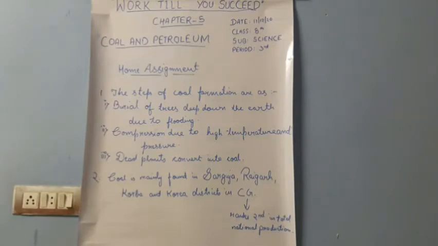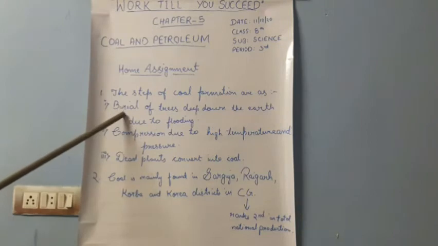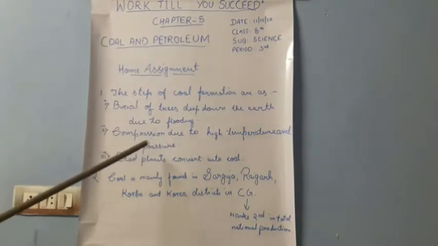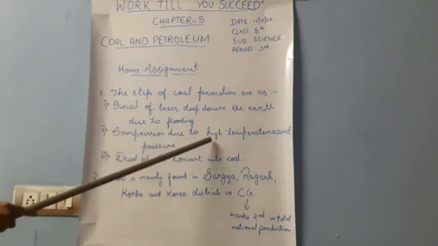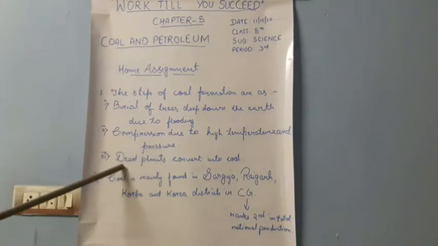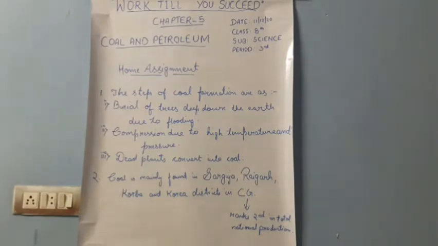Your first question that was given to you was, what are the steps of coal formation? So your answer would be, the steps of coal formation are: number 1, burial of trees deep down the earth due to flooding. Second, compression due to high temperature and pressure. Then third point, dead plants convert into coal. So these 3 points you have to remember in the steps of formation.